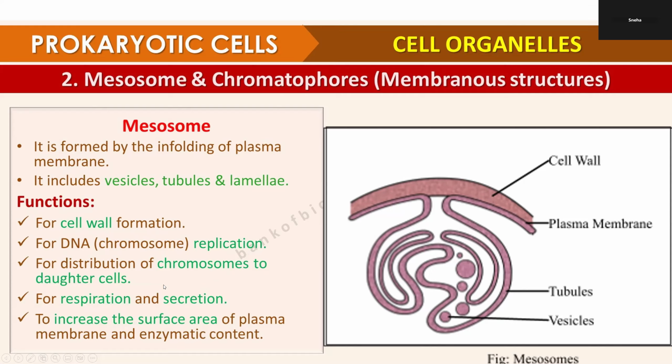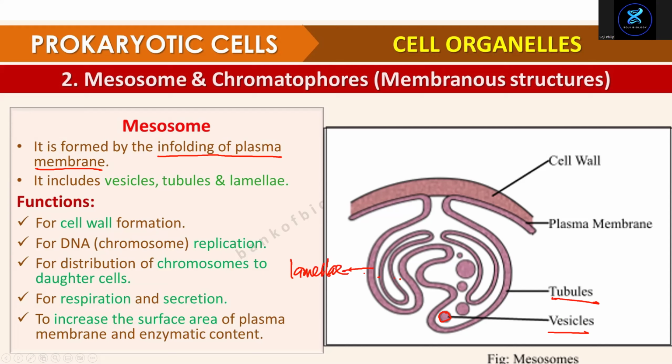Now look at mesosome. Let's go into some more details. What is mesosome? Infolding of plasma membrane. Infolding, folded inside. If you look at the infolding, you can see structures like tube-like structures, round structures, vesicles, and they are in layers, so they call it lamellae.